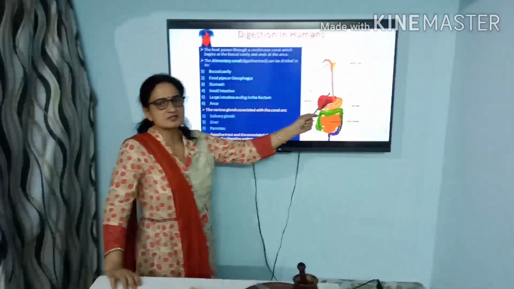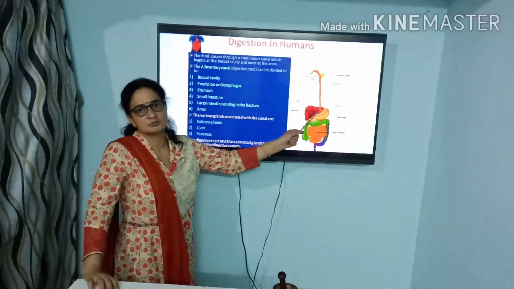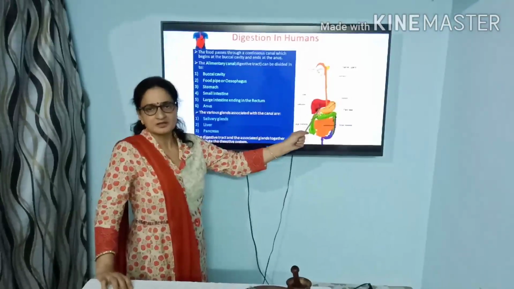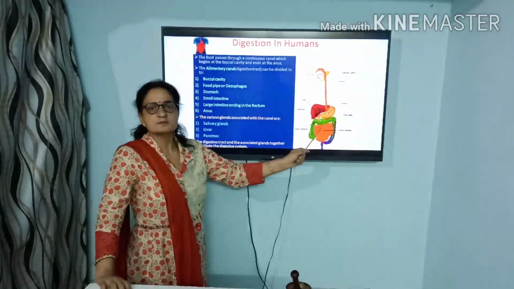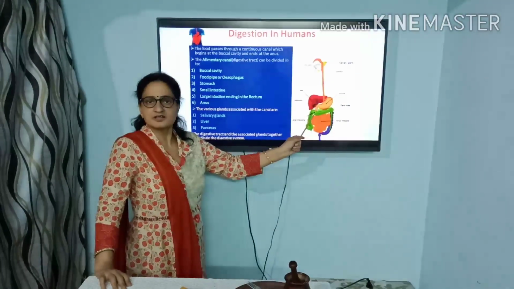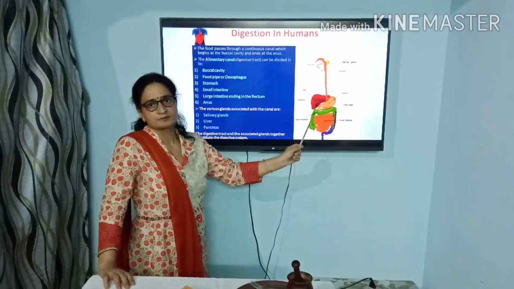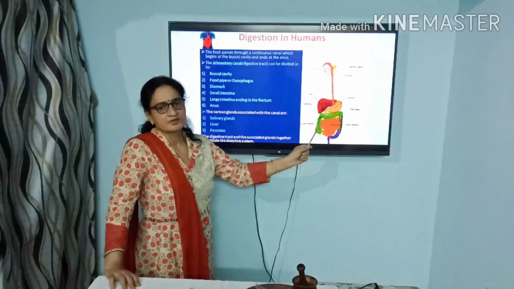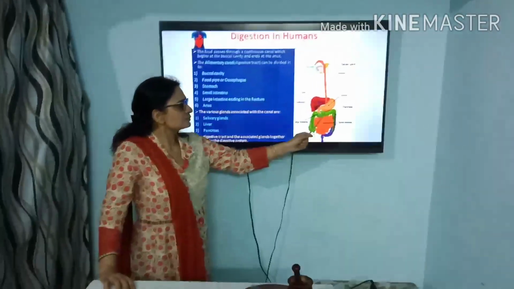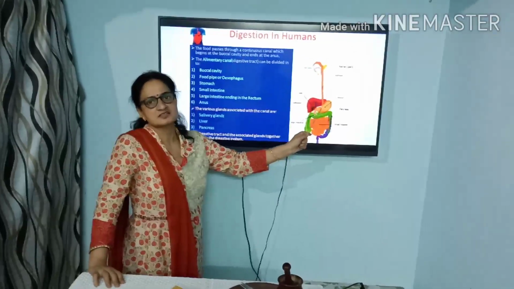This esophagus opens into a bag-like structure which is called the stomach. This stomach is connected with the small intestine. This part of the intestine is smaller in diameter, but it is larger in length. It is approximately 7.5 meters long. And this small intestine is next joined with the large intestine.